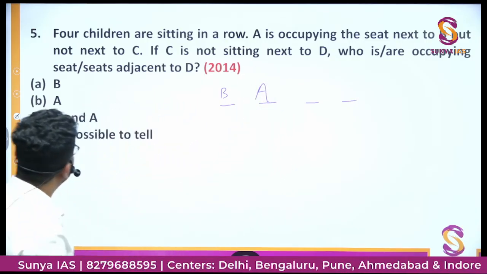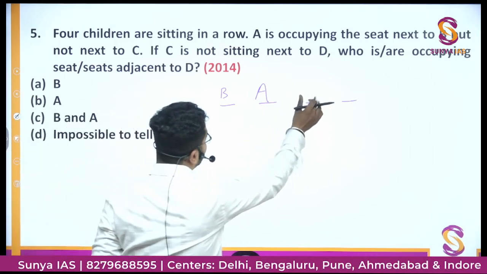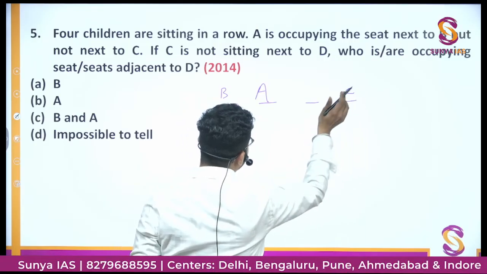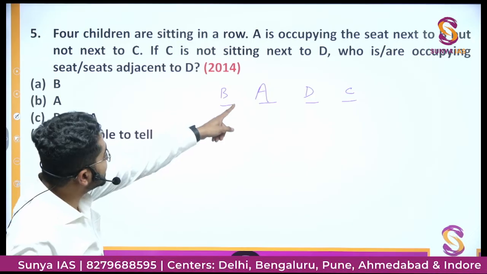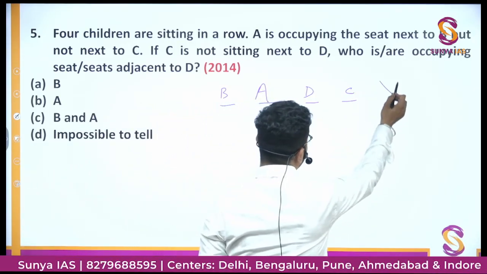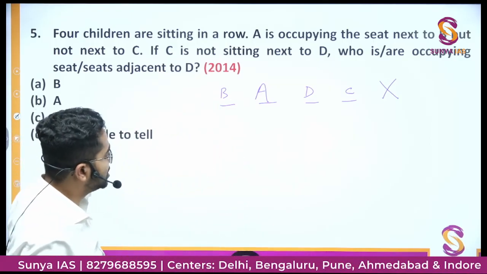बहुत बढ़िया. But not next to C. So it cannot be C. So C यहाँ भी नहीं हो सकता. C अगर यहाँ नहीं होगा, then C will be here. Then the only remaining possibility would be D. ठीक है. If C is not sitting next to D, but here C is sitting next to D, then this is the possibility which is wrong. This is not satisfying all the conditions.